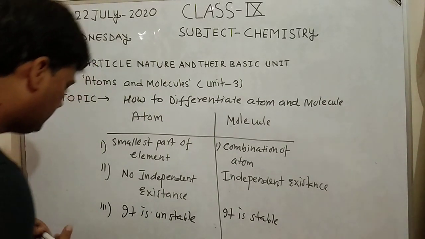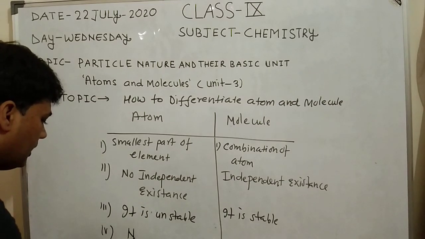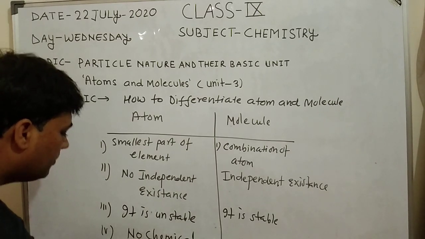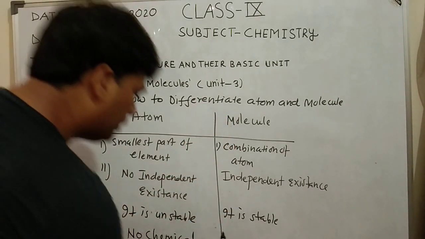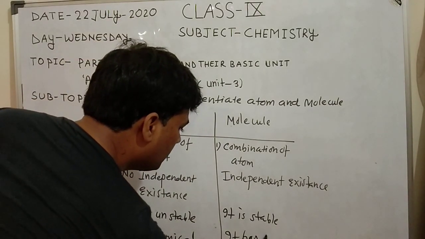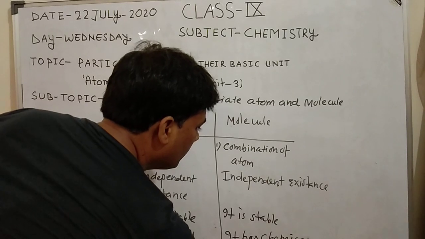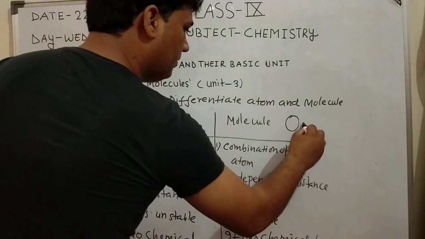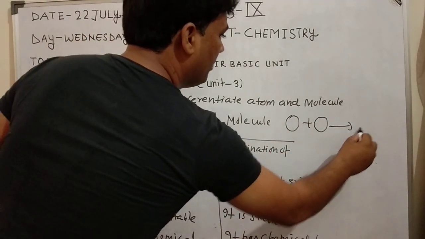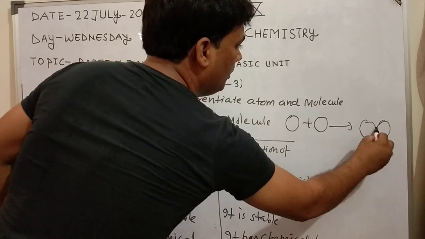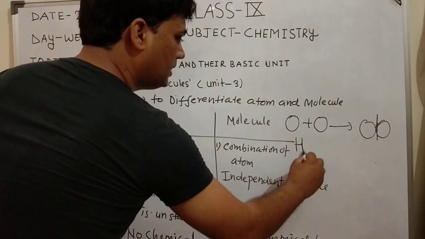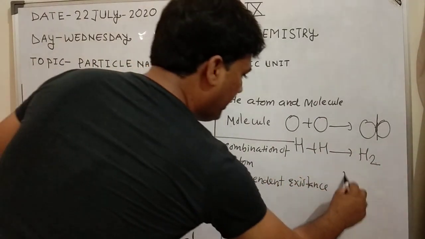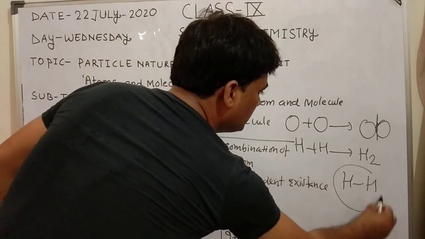Fourth point, atom has no chemical bond. In molecule, it has a chemical bond because one atom combined with another atom and forms a chemical bond. This is a chemical bond. For example, this is a hydrogen atom, this is a hydrogen atom, combined with each other and form H2, and it forms a bond between the two hydrogen atoms.